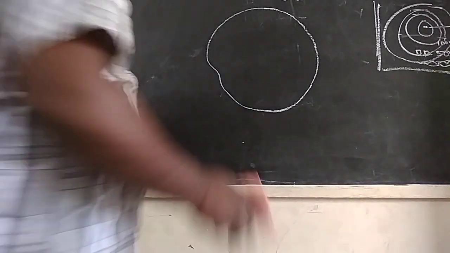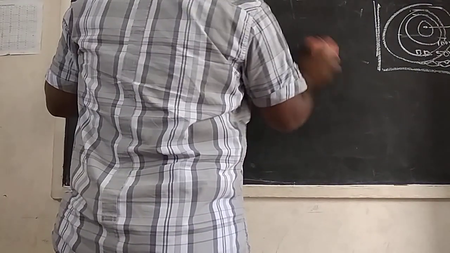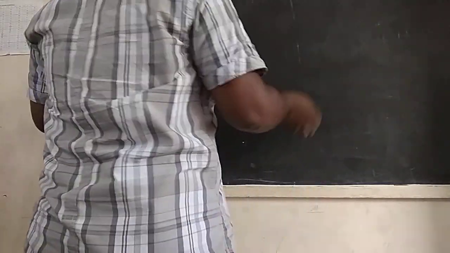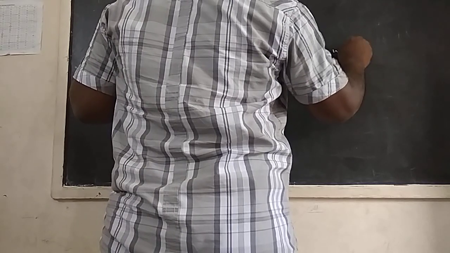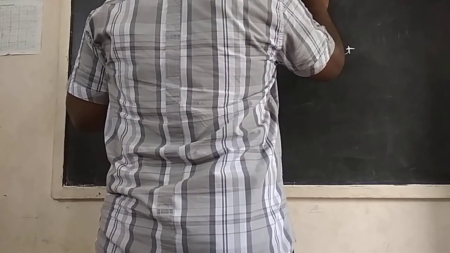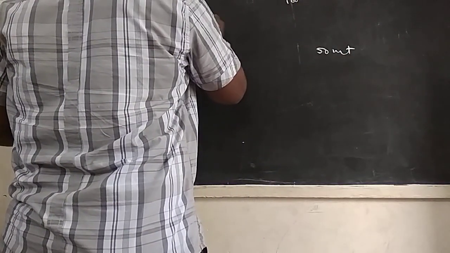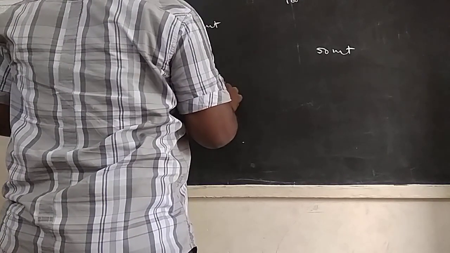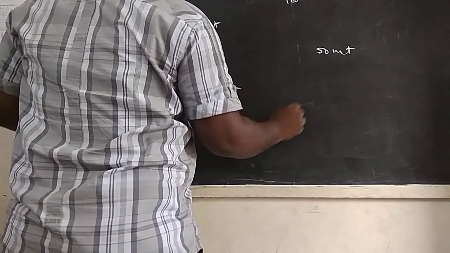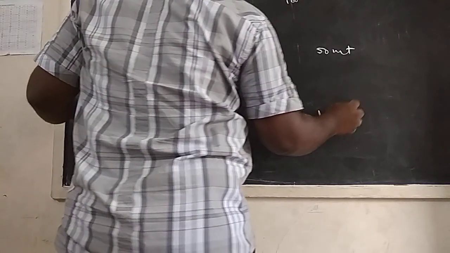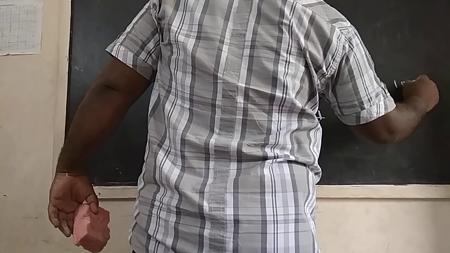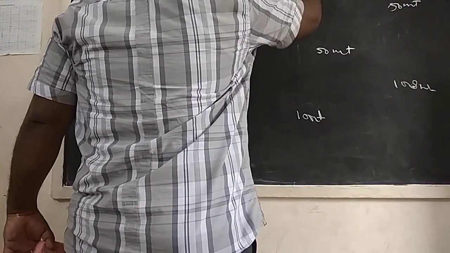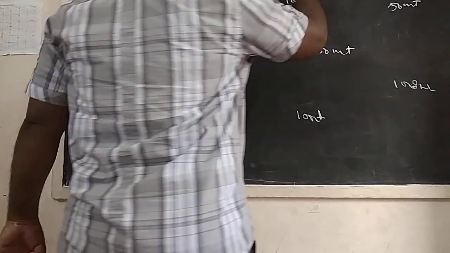For example, this is 50 meters height, this is 100 meters height, here is 50 meters, here is 100 meters, here 50 meters, here 100 meters, here 100 meters, here 50 meters, here 50 meters. In some areas, they start from sea level onwards.